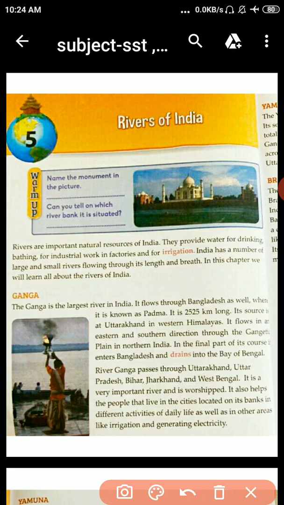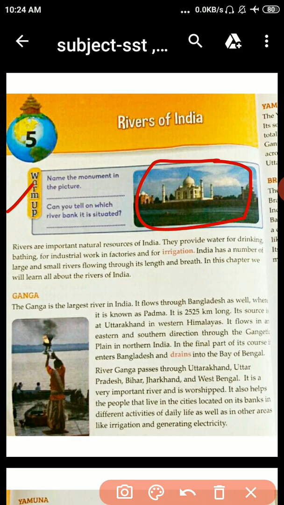Student, today we will start a new chapter, that is the fifth chapter, Rivers of India. We will start our chapter with a warm-up activity. Name the monument in the picture. Which monument is this? I hope you all identified this picture. Can you tell on which river bank it is situated? Yes, you know it, Yamuna river.